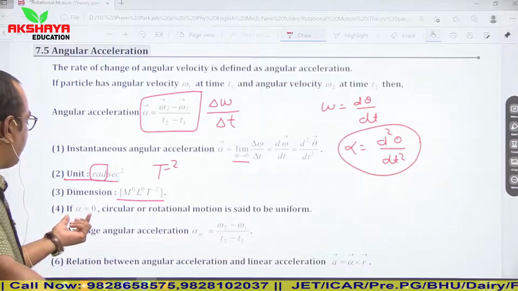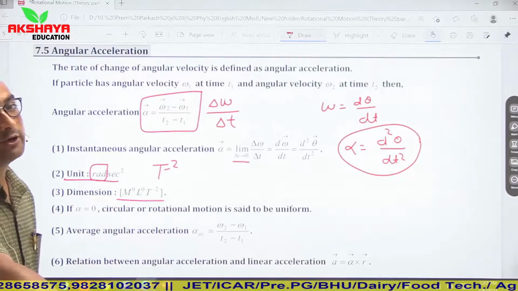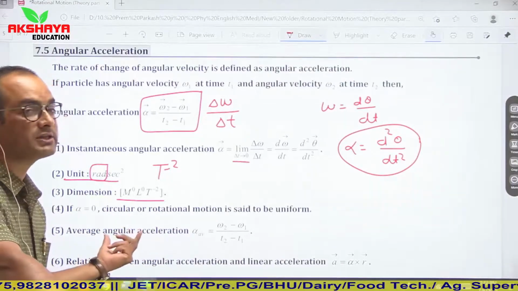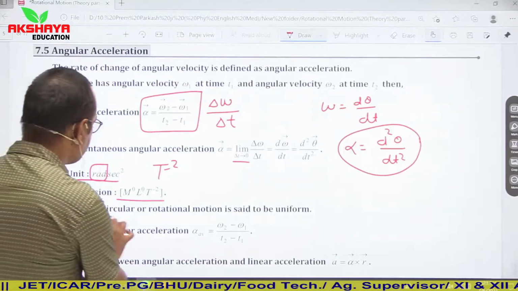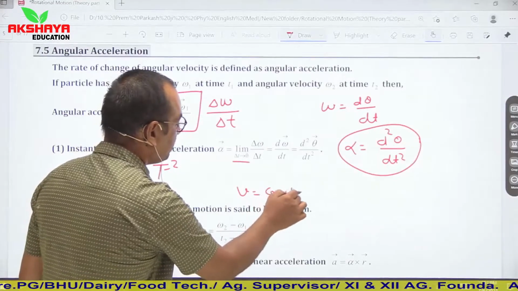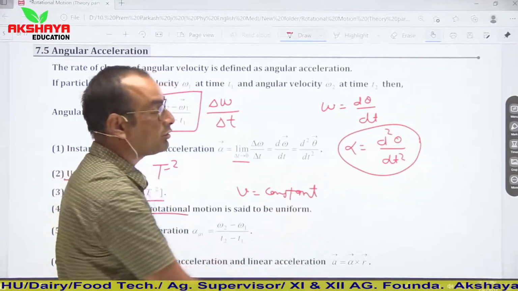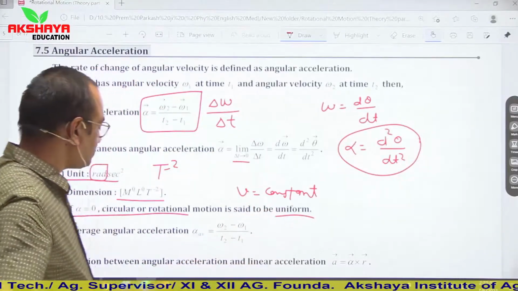Now see, if alpha is equal to 0, then circular or rotational motion is said to be uniform. We have studied this case in uniform circular motion in detail: if alpha is equal to 0, then omega becomes constant. It means in that situation the rotational or circular motion is said to be uniform.